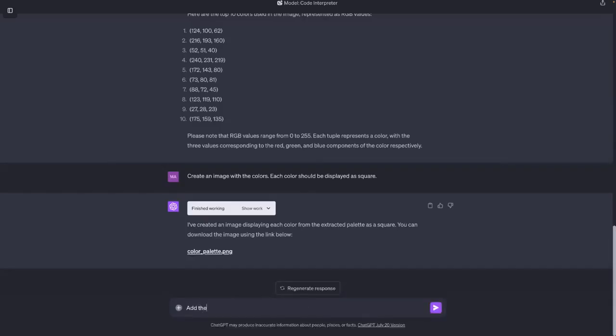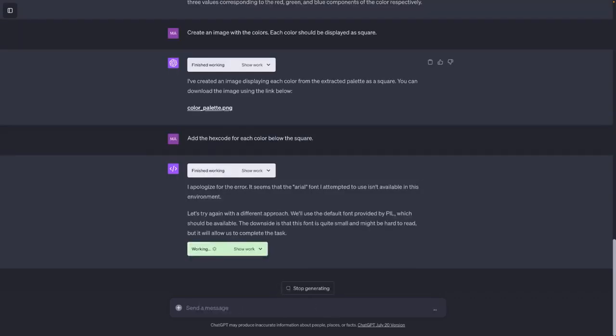So add the hex code for each color below the square. So this looks like a little font issue when trying to add the text below the square.